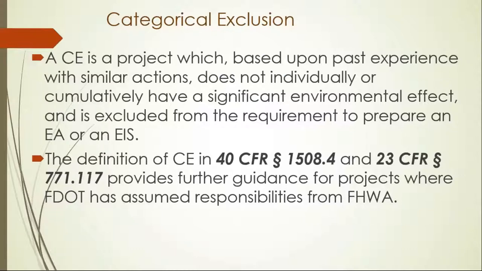Okay. But historically, I think most of the recreational trail projects have been documented as categorical exclusions, meaning that these projects, based on past experience with similar actions, have not individually or cumulatively had a significant environmental effect, and therefore are excluded from the requirements to prepare an EA or an EIS.